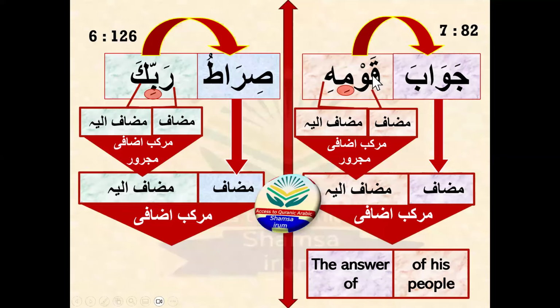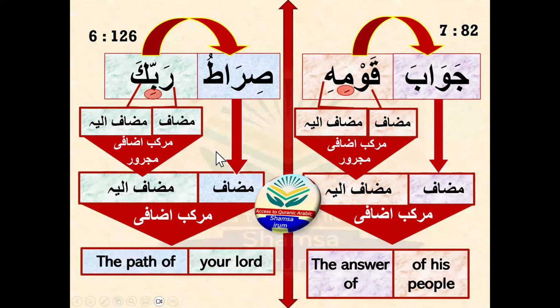And then you will translate qawmihi, his people. I wrote of two times, so it should be only one time, either of here or of here. So the answer of his people. Next one is siratu rabbika. Siratu means the path of your Lord, the path of your Lord.